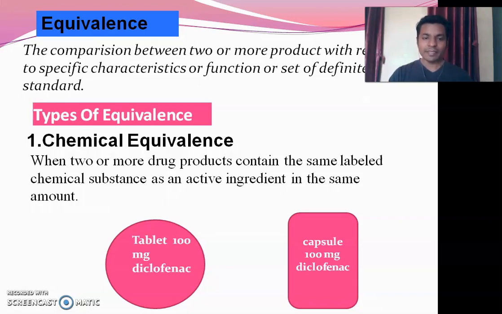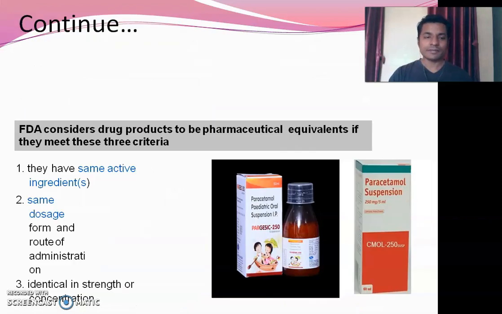For example, we see a tablet which has 100 mg diclofenac, and the second one is a capsule which contains 100 mg diclofenac. Here we can see the dosage form is different, but the chemical entity or active pharmaceutical ingredient, that is diclofenac, is similar in both cases, and the dose of that drug is also similar, that is 100 mg. So in that case we can call it a chemical equivalence.